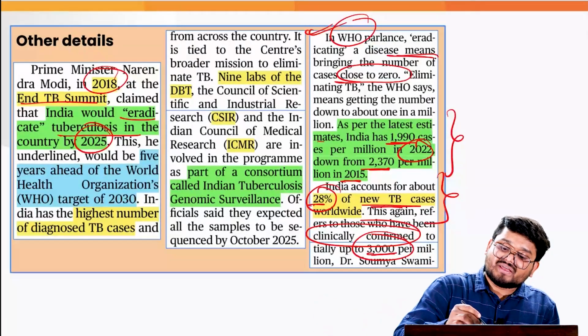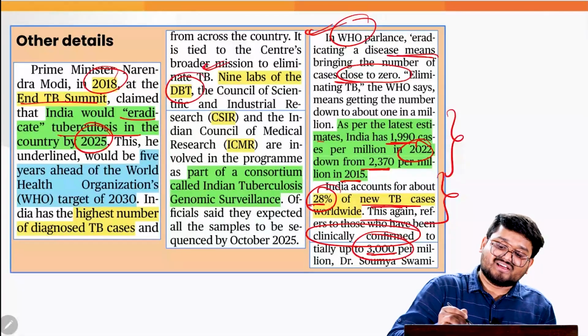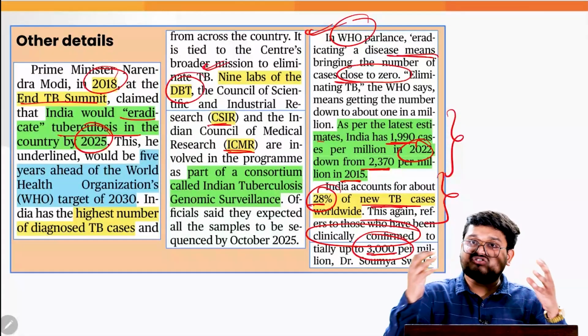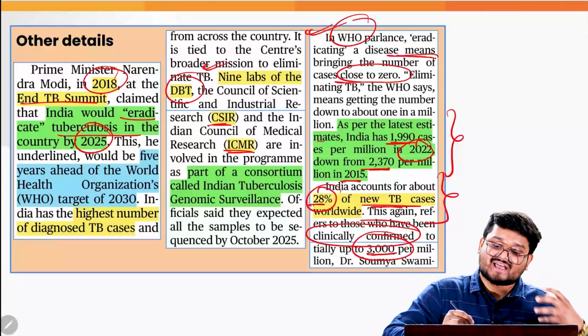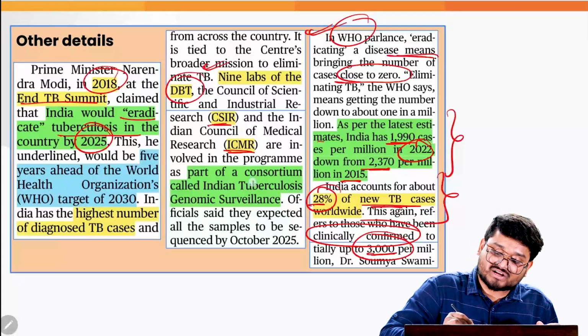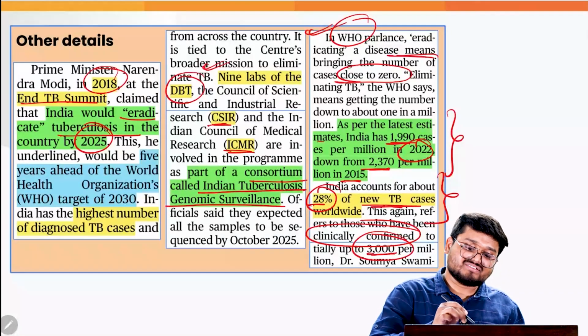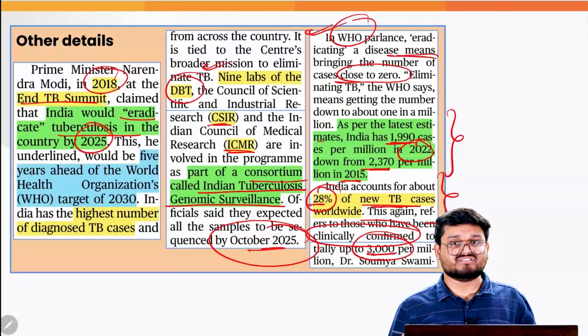So that is why the 9 labs of DBT, CSIR and ICMR are trying to converge on understanding the nature and incidence of tuberculosis in the country. This is also part of the consortium known as the Indian Tuberculosis Genomic Surveillance, which is expected to be completed by October 2025.